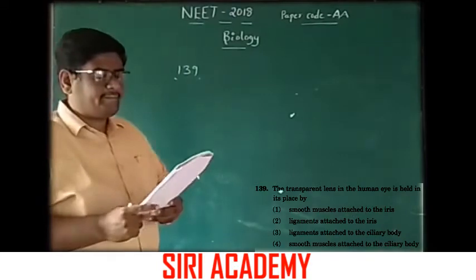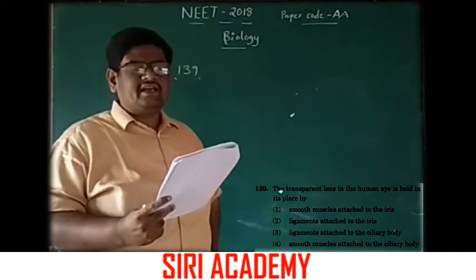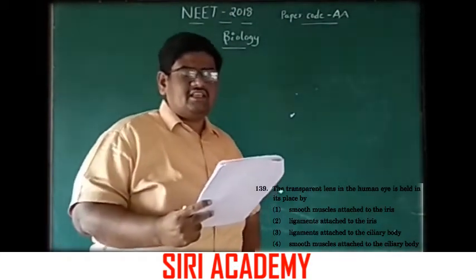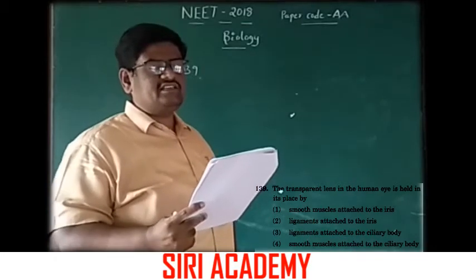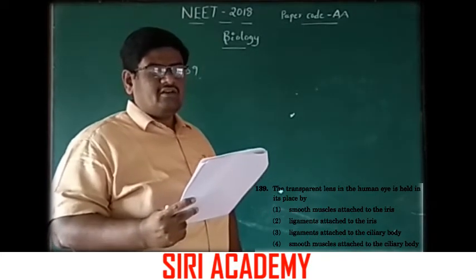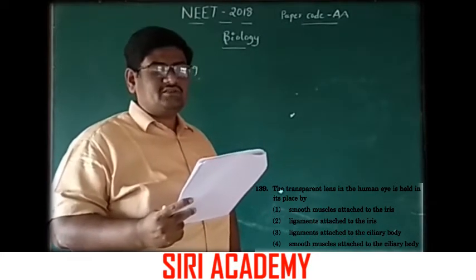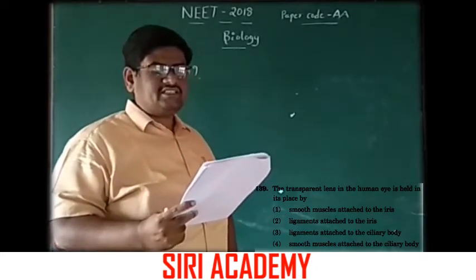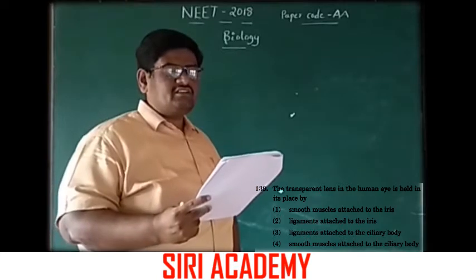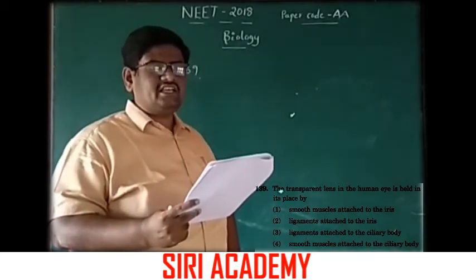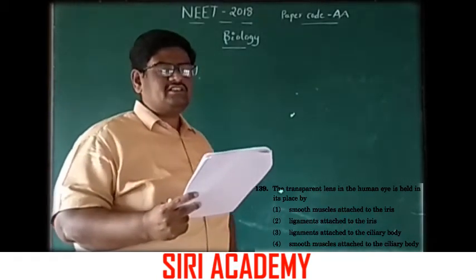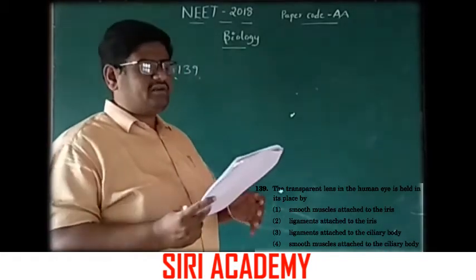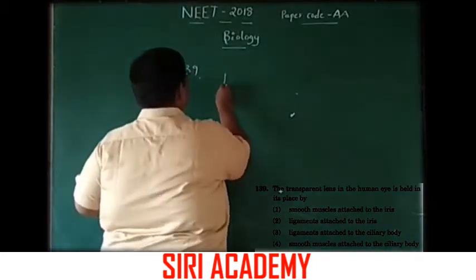Question number 139. The transparent lens in the human eye is held in its place by option 1, smooth muscles attached to the iris. Second one, ligaments attached to the iris. Third one, ligaments attached to the ciliary body. Fourth one, smooth muscles attached to the ciliary body. Ligaments.